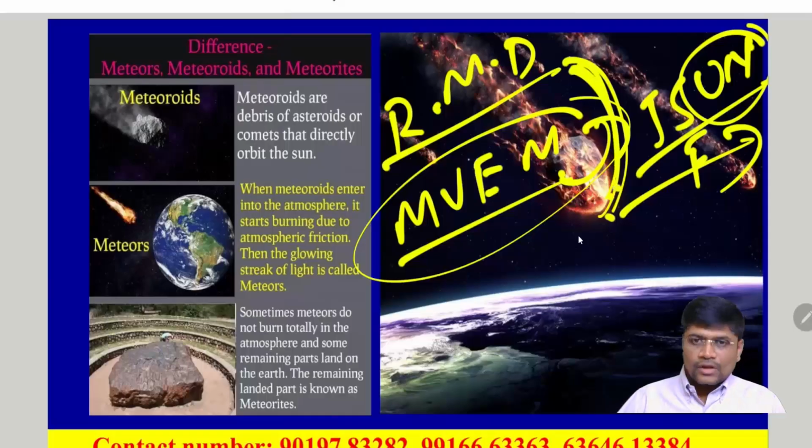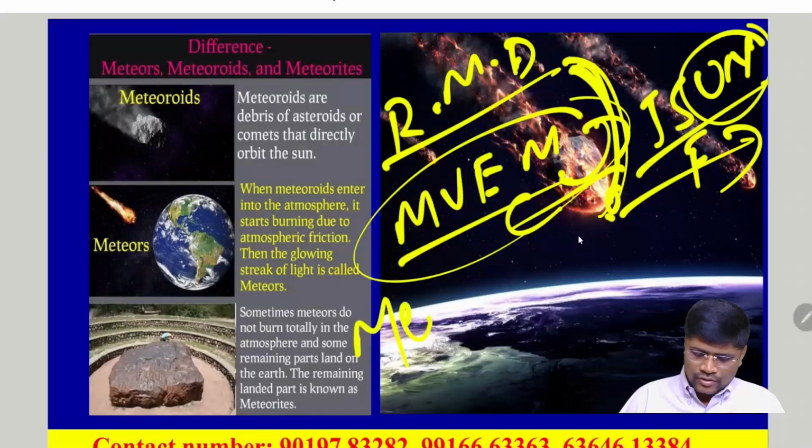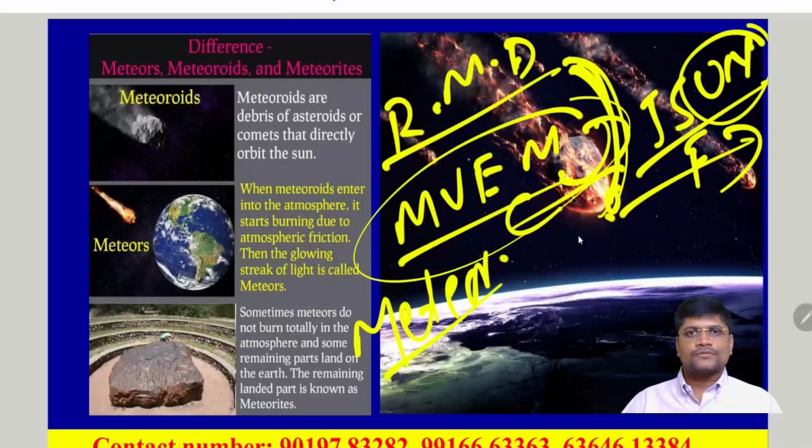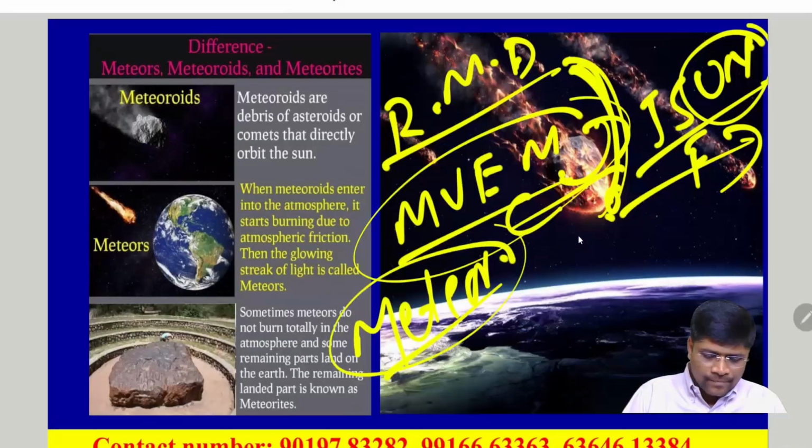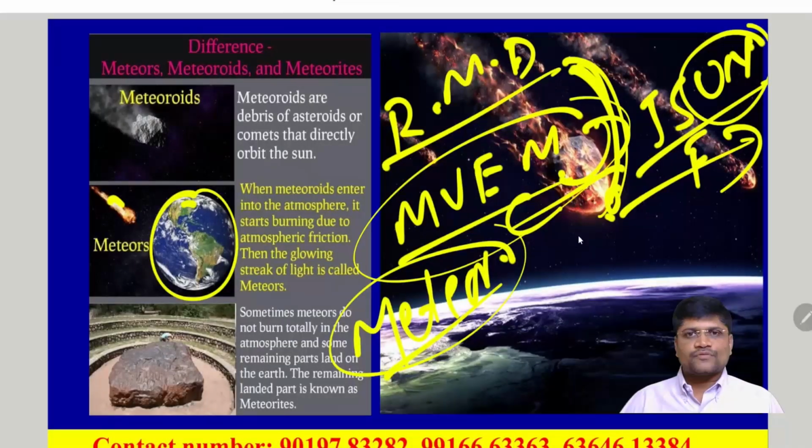So these are the asteroid belts. The asteroid belts are also made up of rocks, metals and dust particles. When this rocky debris gets separated from the asteroid belt, it is called meteors. If this rocky debris is huge enough, it may not get burned completely in the Earth's atmosphere, and it becomes a meteorite.